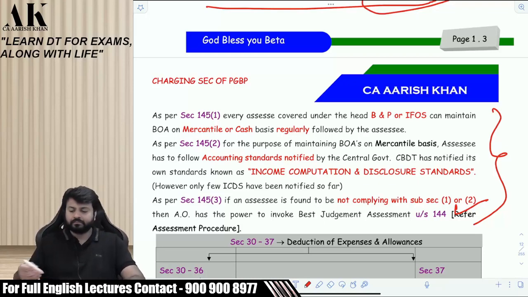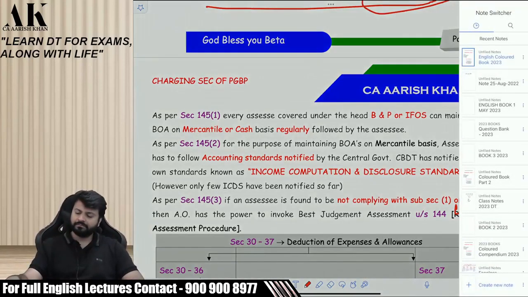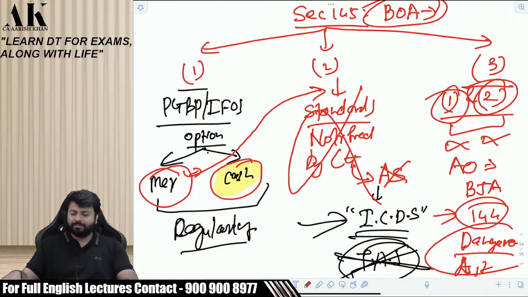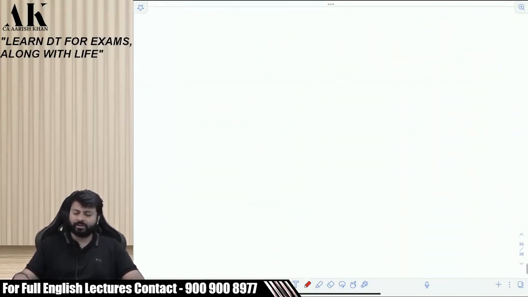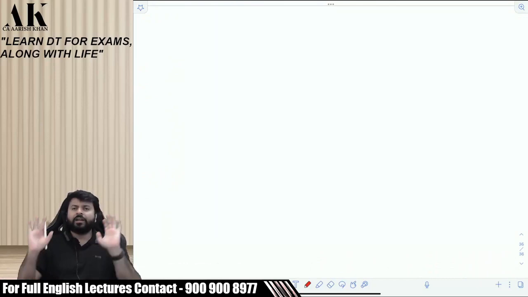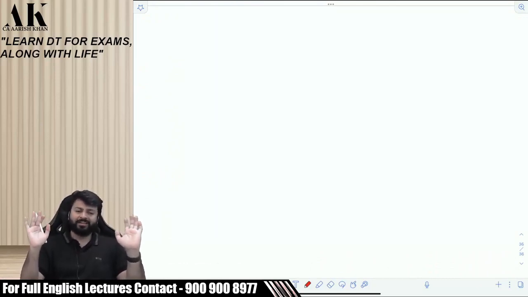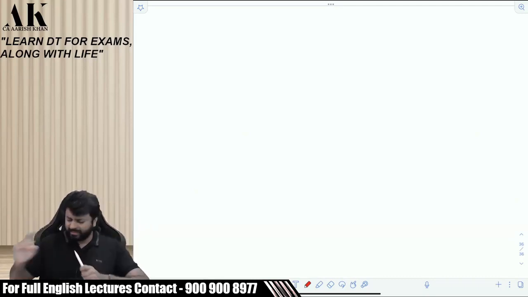Okay. So now, assuming that the PGBP PNL is ready in front of us, and that will always be given in the exams, don't worry about it. Our duty is mainly to learn 30 to 43D. अपने को वही पढ़ना है, 30 to 43D. That's it. Mainly our duty is that only. Nothing apart from that.